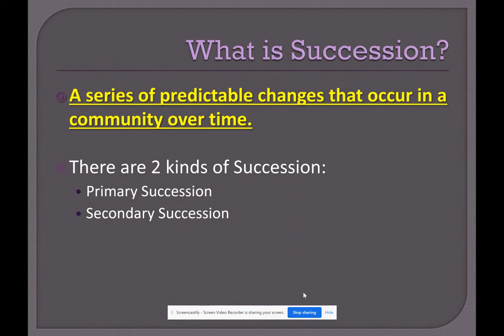So now we have reviewed what climate is, and we're going to jump right into succession. Succession is a series of predictable changes that occurs in a community over time. And there's two kinds of succession. We have primary succession and secondary succession.